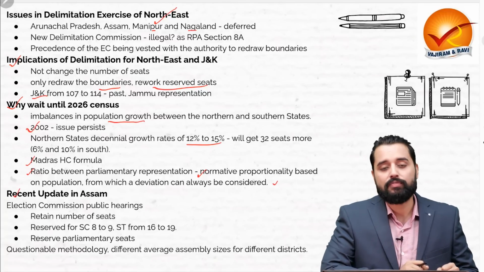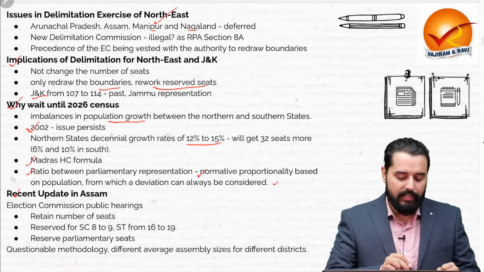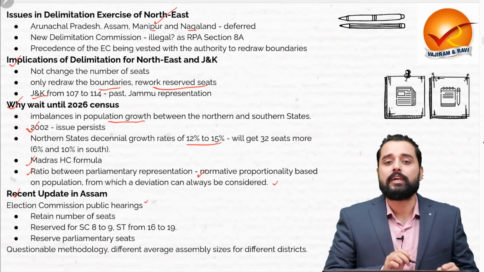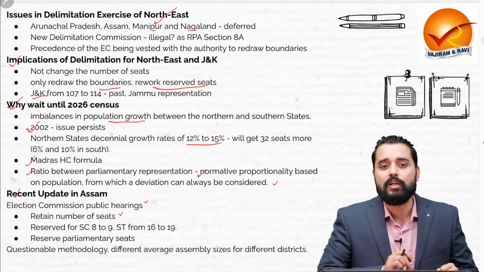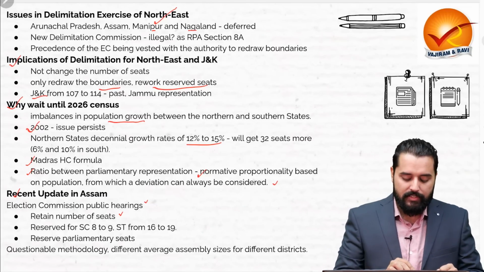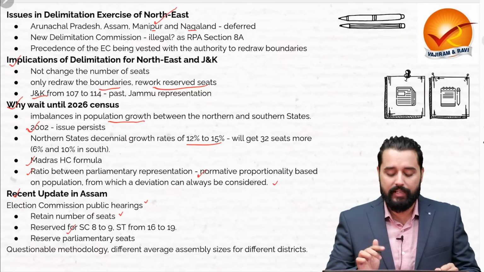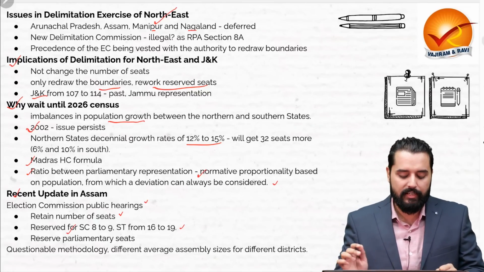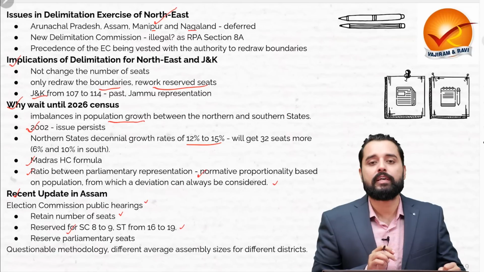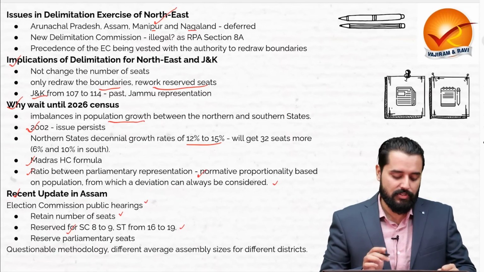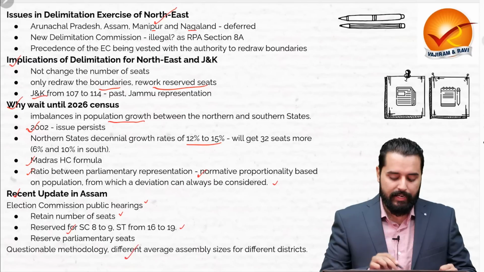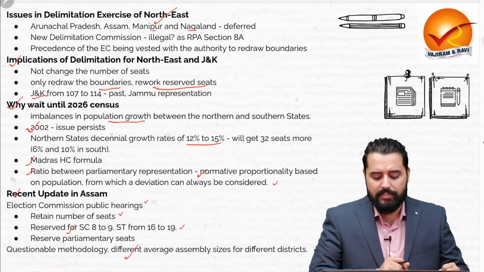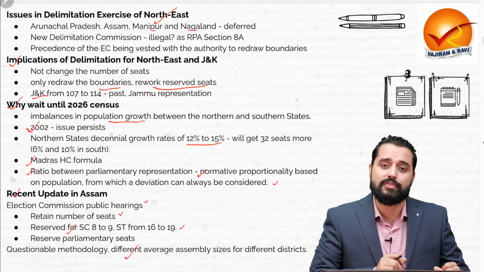Another recent update is from Assam, which says that the Election Commission has now started public hearings in Assam, where it is proposing to retain the number of seats, although it has increased the reserved seats for SCs from 8 to 9 and for the STs from 16 to 19, and reserved parliamentary seats have been proposed for the SCs and STs also. Although there are again protests because the methodology used there is questionable, and different average assembly sizes are used for different districts over there.